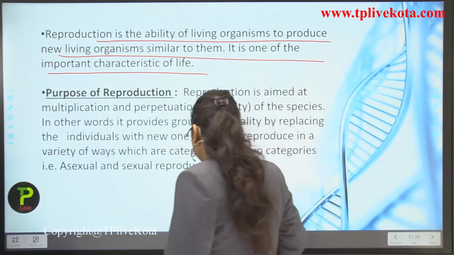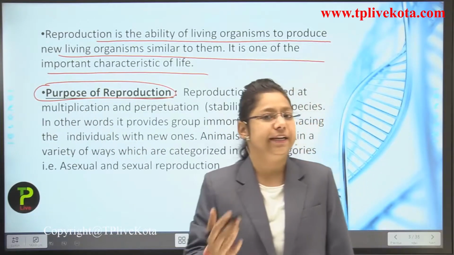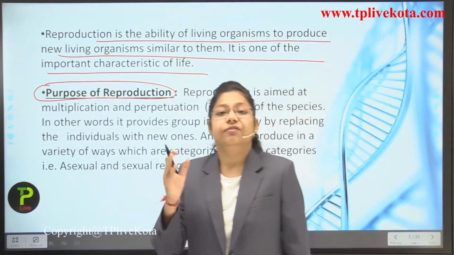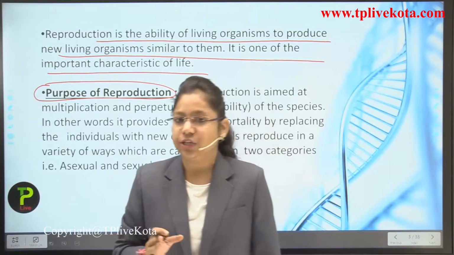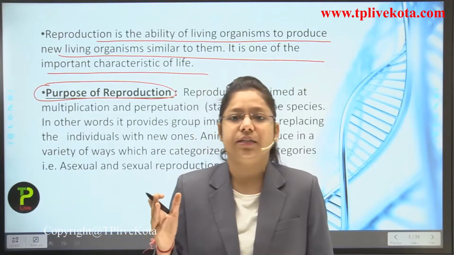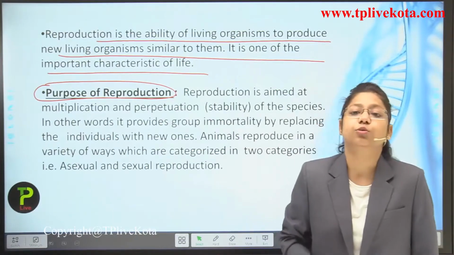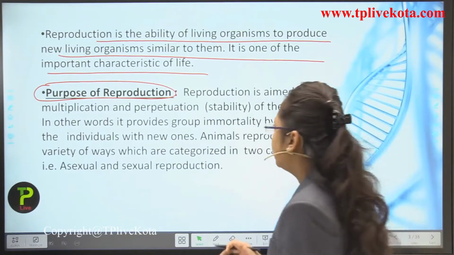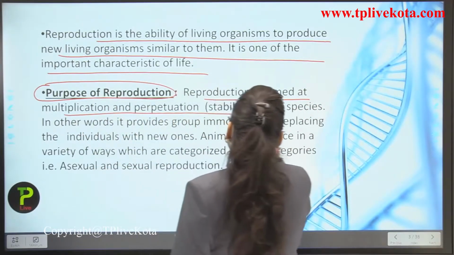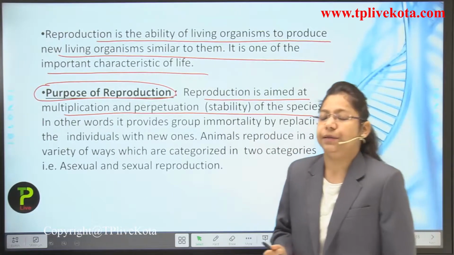Now, what is the purpose of reproduction? Why do we need reproduction? Actually, it counts as a life process, but it is not considered an essential life process. But it is also essential because for transferring the genetic material into the next generation, reproduction is necessary to produce the offsprings. So reproduction is aimed at multiplication and perpetuation, that is, the stability of the species. How does it happen?